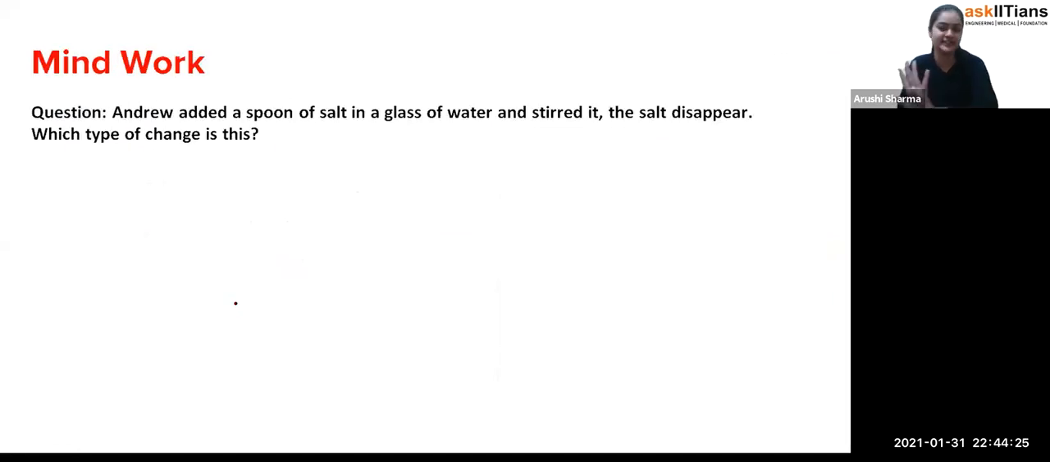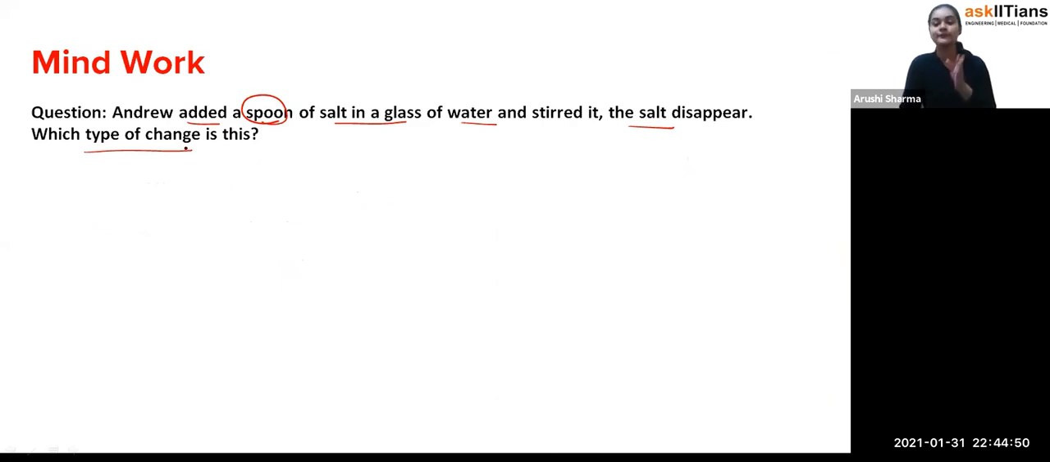Before completing this chapter, we have one question. Andrew added a spoon of salt in a glass of water and stirred it. The salt disappears. Which type of change is this? When there is a glass of water, and we add salt into it and stir it, and the salt disappears, what kind of change is it?